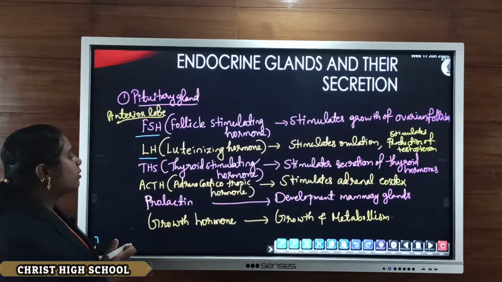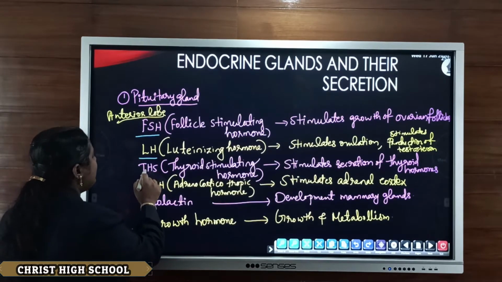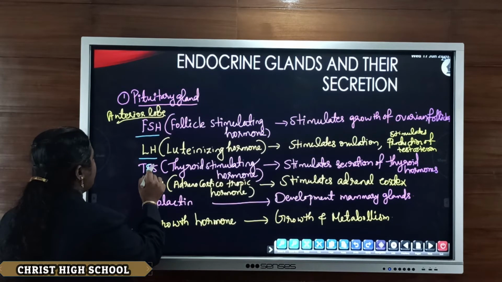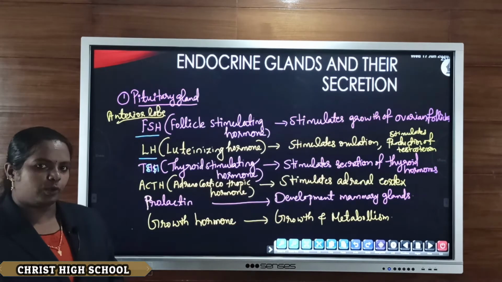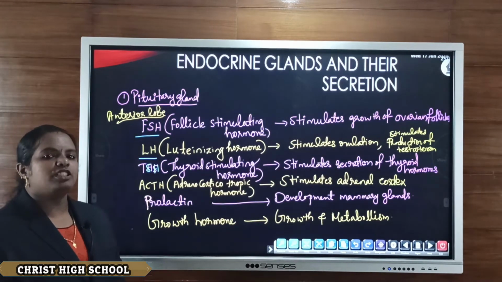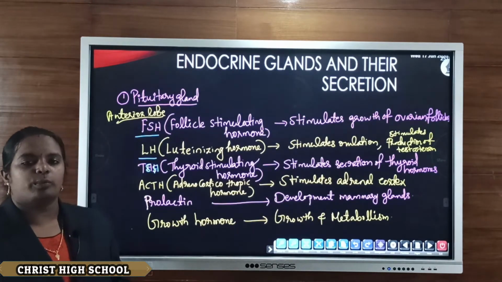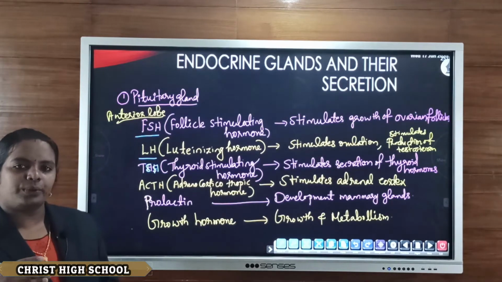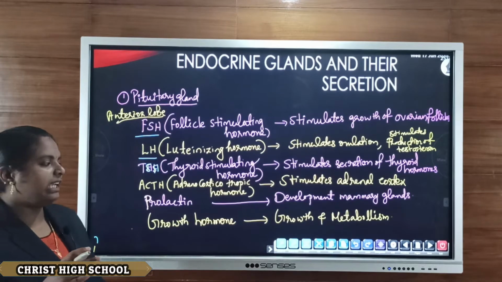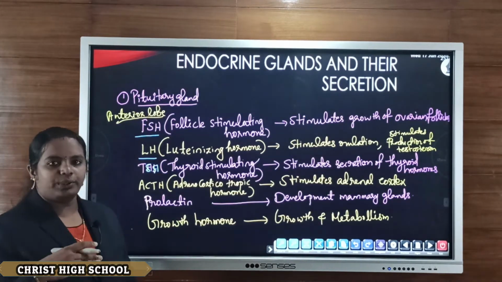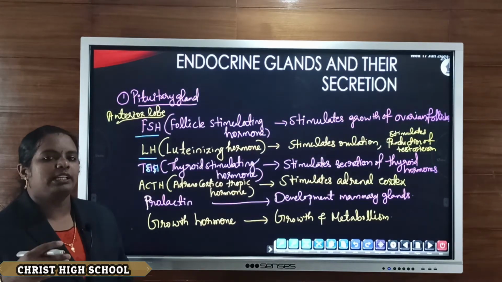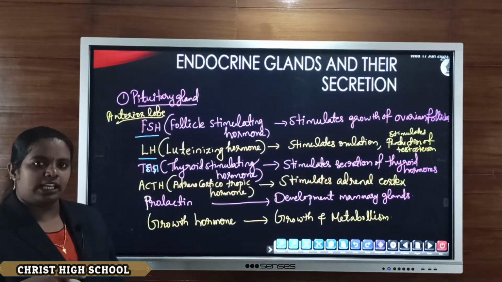Then the third hormone, TSH, thyroid stimulating hormone. The main function of thyroid stimulating hormone is to stimulate the thyroid gland, that is, it stimulates the secretion of the thyroid gland hormone.